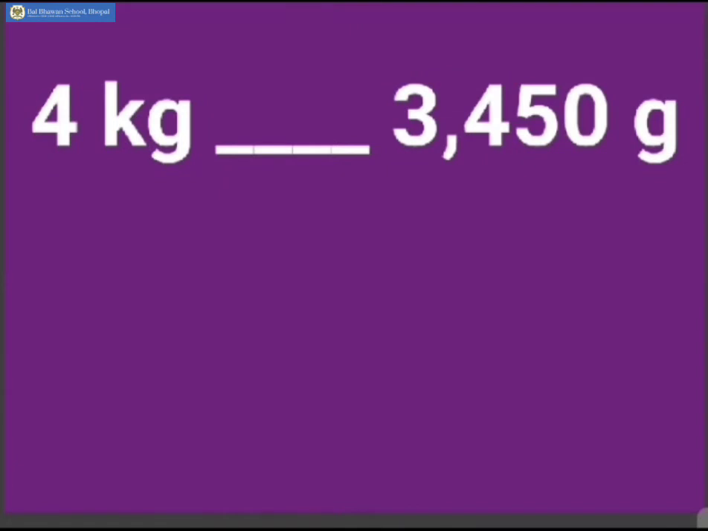Now, in this question, the units are different. The first number is given in kilograms and the second value is given in grams. So you need to convert the kilogram value into grams. After that, we will compare the numbers. So 4 kg can be written as 4000 grams. Since 1 kg has 1000 grams, 4 kg will have 4000 grams. Now we have similar units on both sides, grams here and grams here.